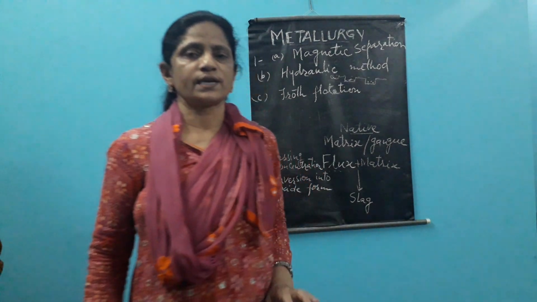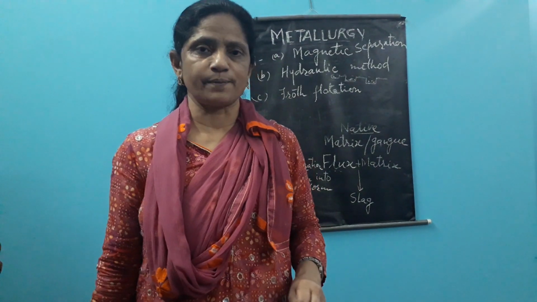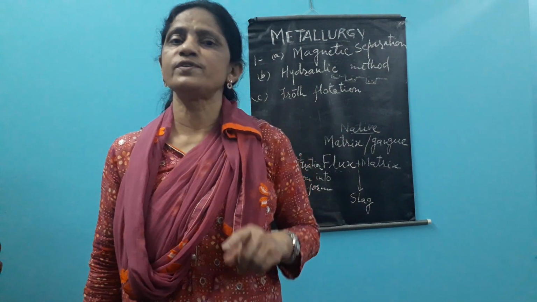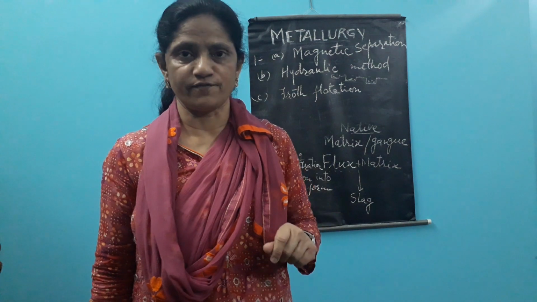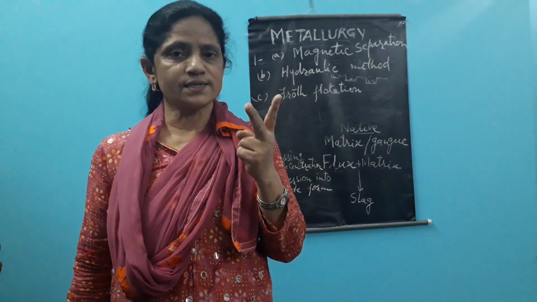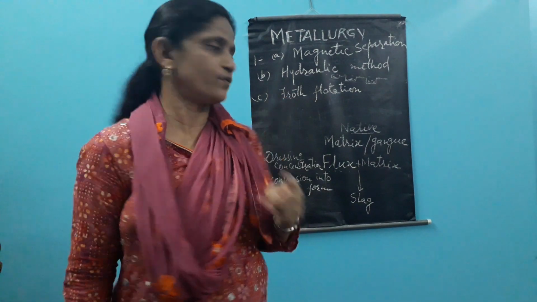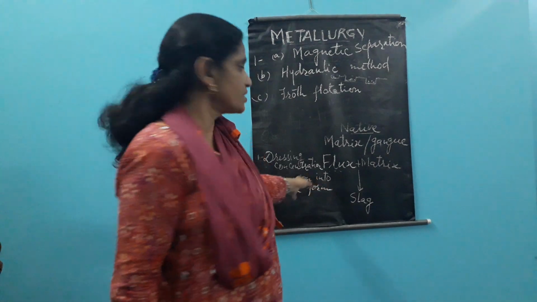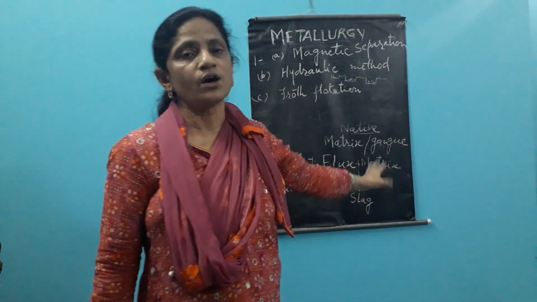Conversion into oxide form is a very necessary step for those metals which occur in the form of different compounds, not in the oxide form. The first point was the selection of ore, second is dressing or concentration of ore, which I have written here. Now the third step which we have reached is conversion into the oxide form.